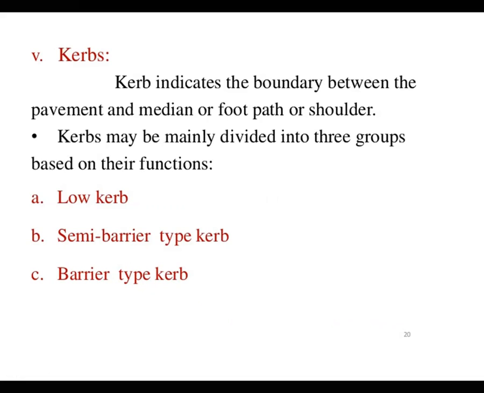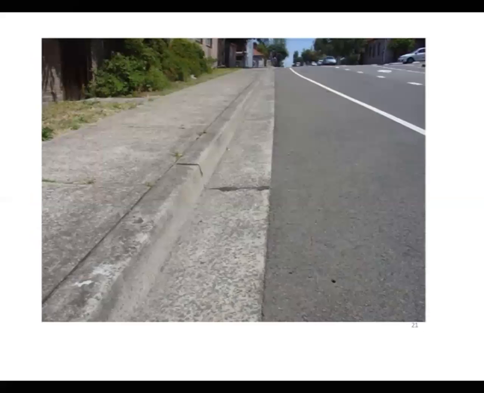Curb indicates the boundary between the pavement and the median, footpath or shoulder. Curb may be mainly divided into three groups: low curb, semi-barrier type curb, and barrier type curb. So this is the curb portion, the elevated portion also. So this portion is known as curb.